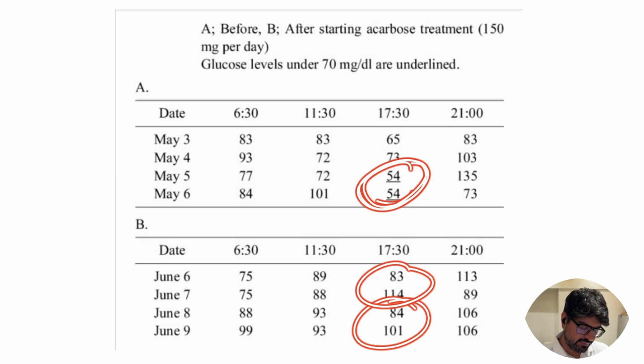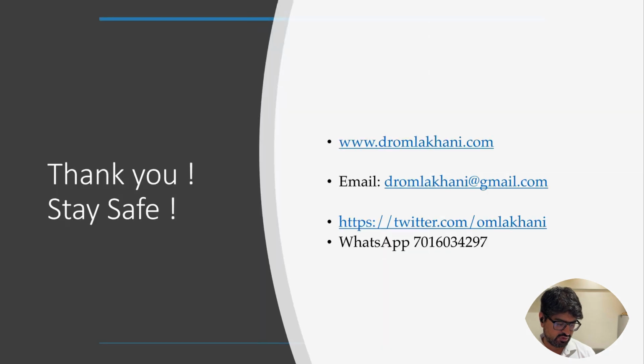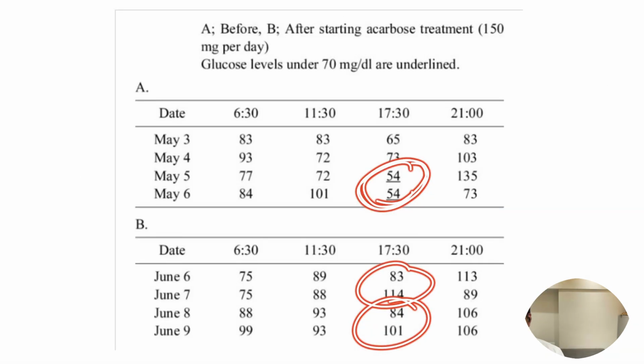This is something very typical that you see in reactive hypoglycemia. It's a very common condition. The same thing happens in post-bariatric patients, who also develop severe hypoglycemia. In fact, it's so severe and problematic that sometimes patients want reversal of bariatric surgery. So overall, acarbose prevents postprandial hypoglycemia. Not only does it prevent postprandial hyperglycemia, but also postprandial hypoglycemia, and hence it is a very effective drug for this situation also.